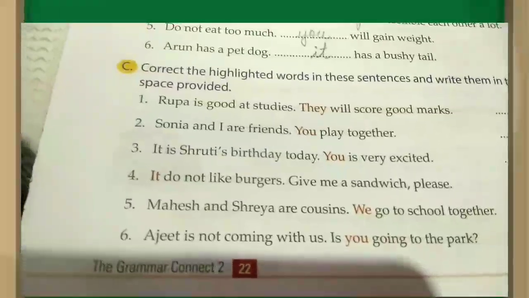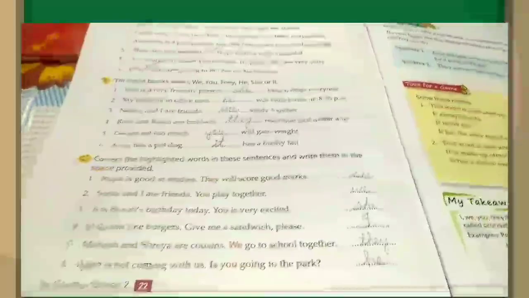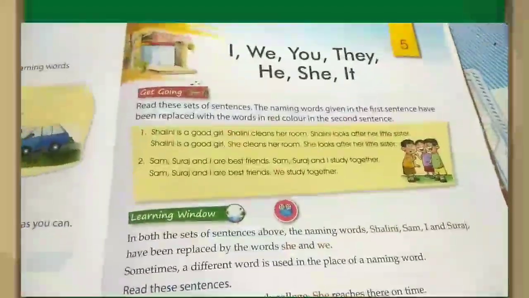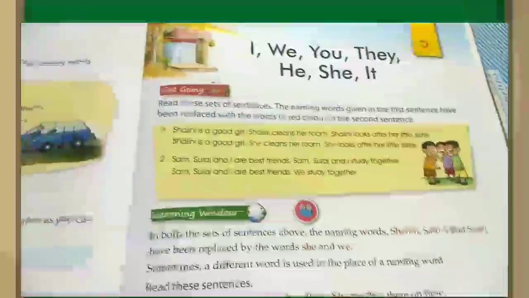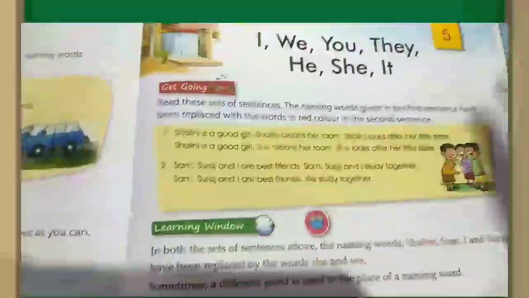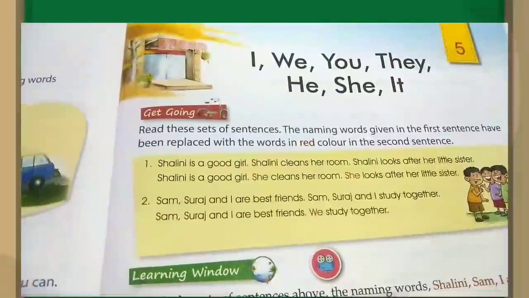Alright. So children, I hope you all understand. Now you know what are pronouns. I, we, you, they, he, she, it are words that can be used in the place of naming words. They are called pronouns. So you need to understand and learn more. Children, I hope you all learned what are pronouns. Thank you.